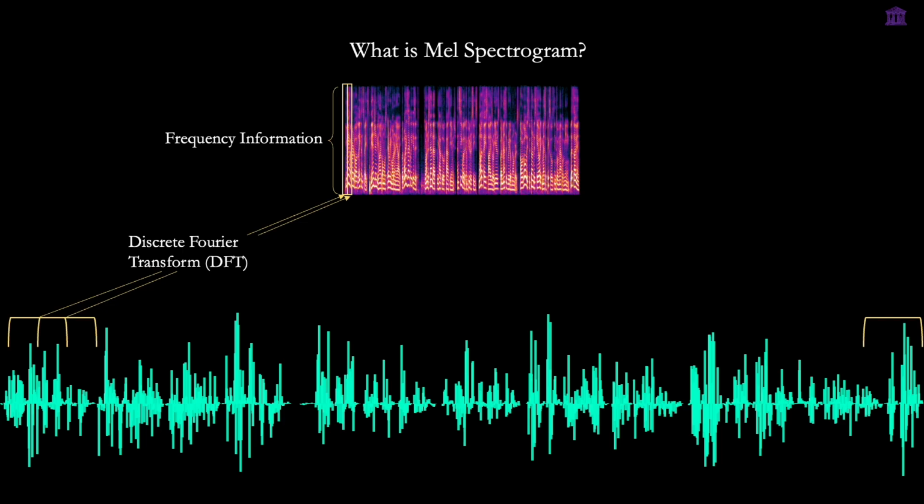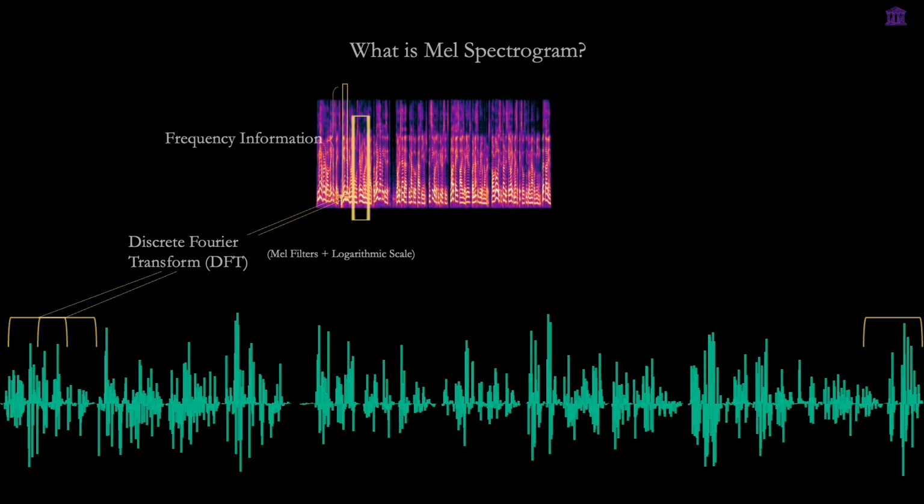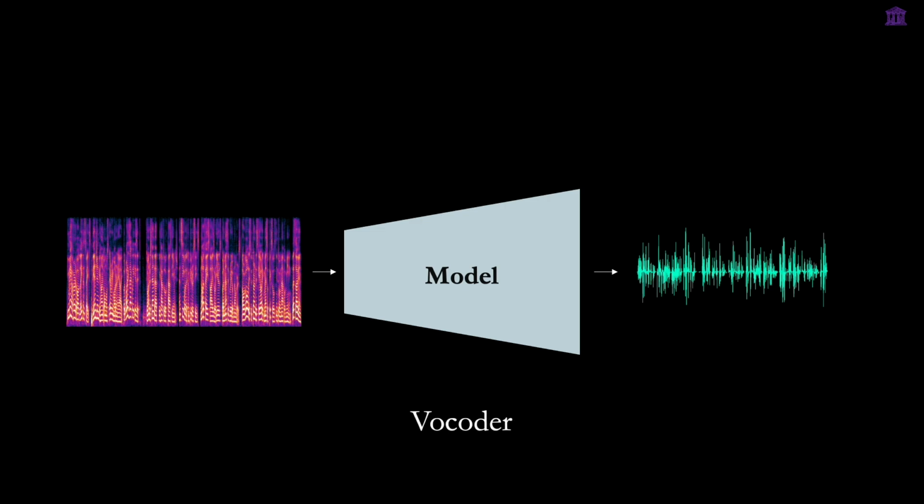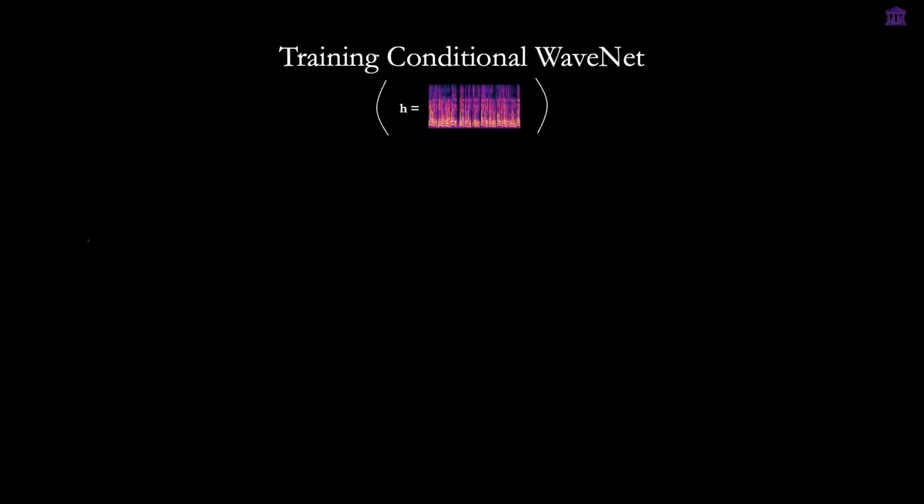To turn it into a MEL spectrogram, we apply two more steps, MEL filter banks and a logarithmic scale, which we won't dive into here. Ultimately, this MEL spectrogram serves as a highly compressed representation of our audio signal. In the context of audio processing, a model that takes a MEL spectrogram and synthesizes a raw time domain waveform is known as a vocoder. Let's see what results we get from training our MEL-conditioned WaveNet.